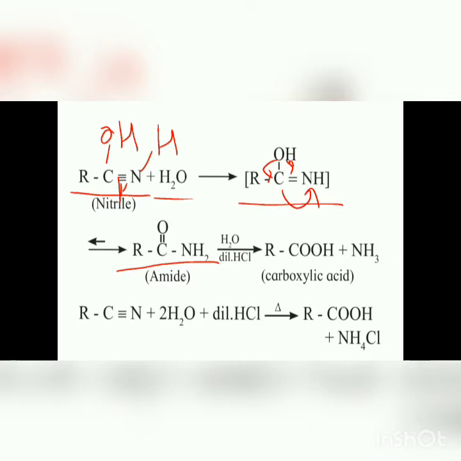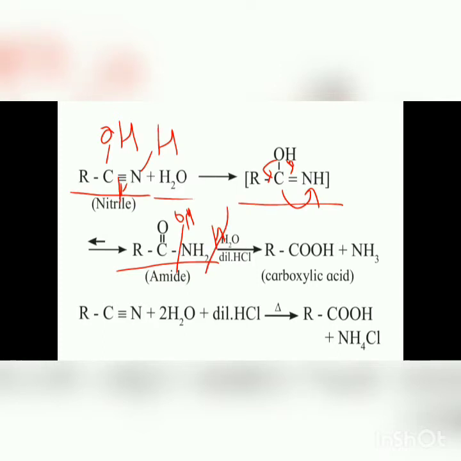Then it undergoes acid hydrolysis using dilute HCl, and due to this there is the formation of carboxylic acid, that is RC double bond O OH, plus NH3. Here the water molecule is broken down as OH minus and H plus, giving NH3 plus RCOOH.